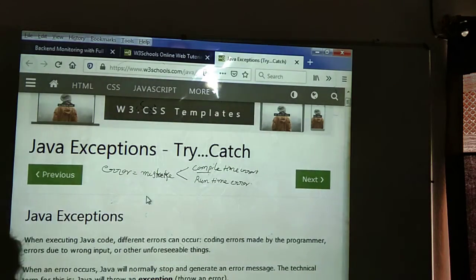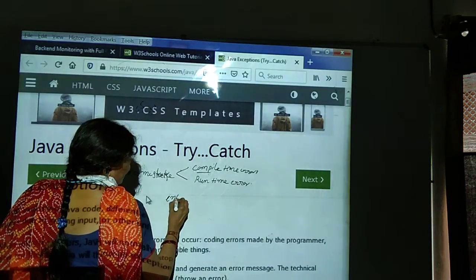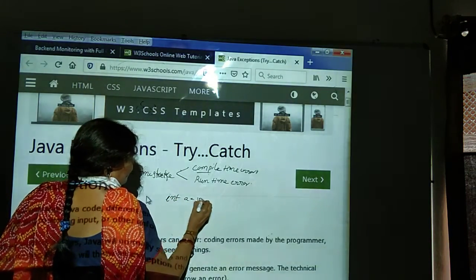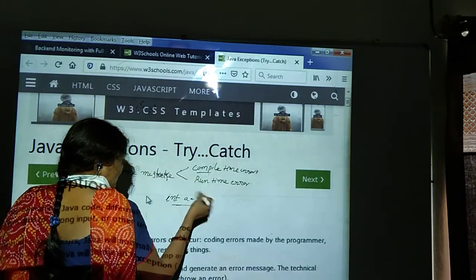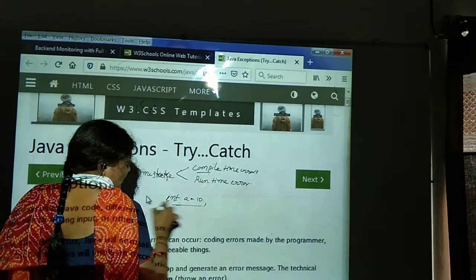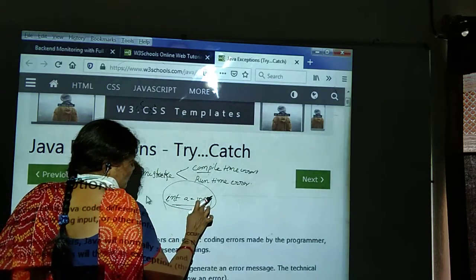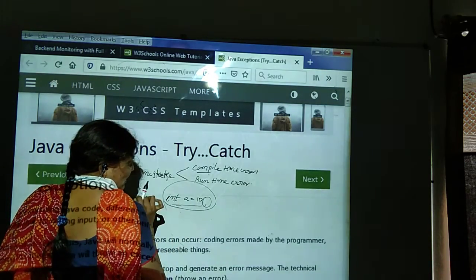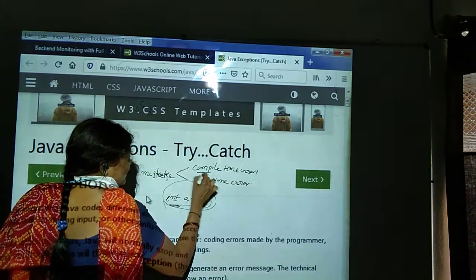Suppose we declare a variable declaration, int a = 10. Here some mistake is done. A compile time error means here we are supposed to terminate with a semicolon. This is a syntax error. Suppose we forget to place the semicolon. This mistake we need to call as what?